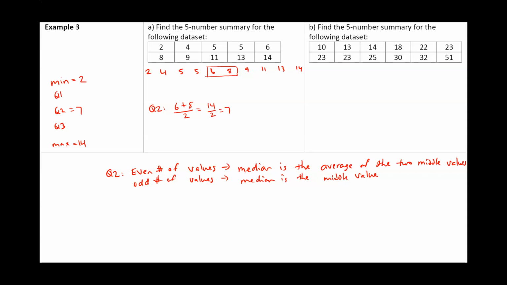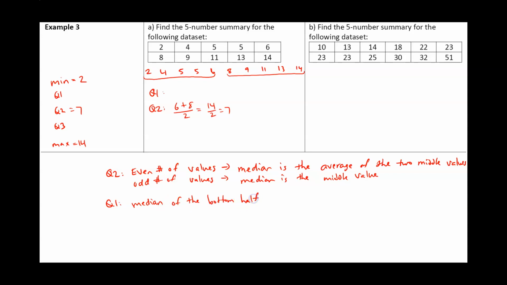All right, how do you find Q1? Well, to find Q1, we're going to take our data set and separate it into the bottom half and the top half. So this is your bottom half and this is your top half. So Q1 is going to be the median of the bottom half.